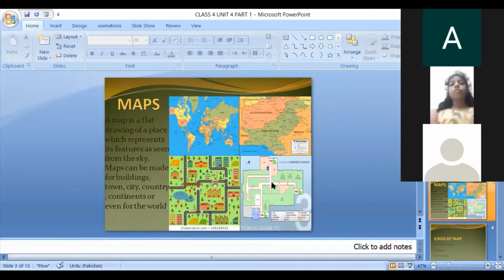This is the map of a building. The architect prepares it when he wants to construct a house. What is the purpose of this map? When he makes this map, the map of a building, for example, this is the map of a house.